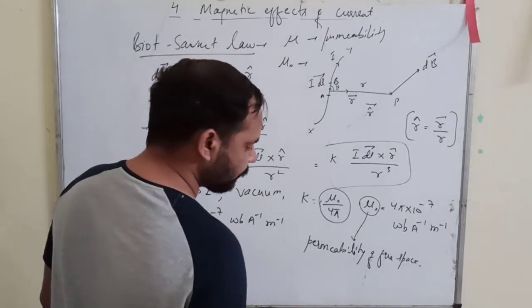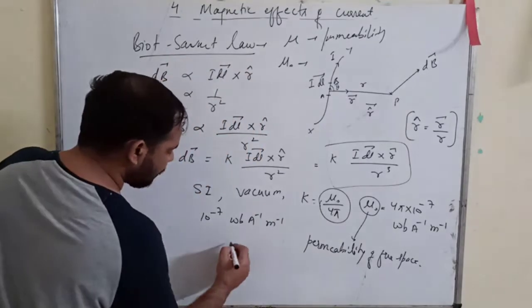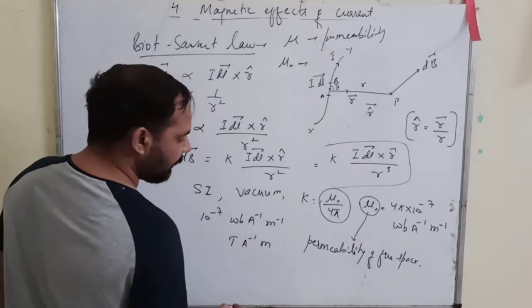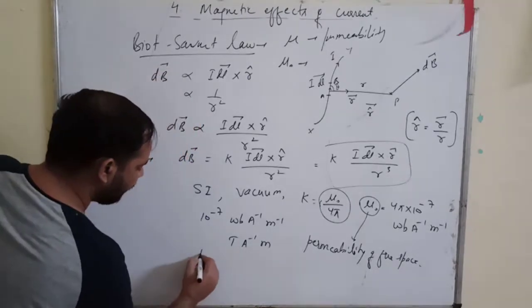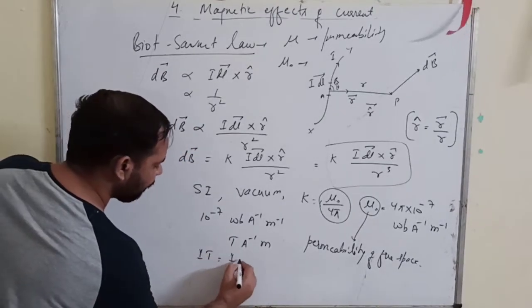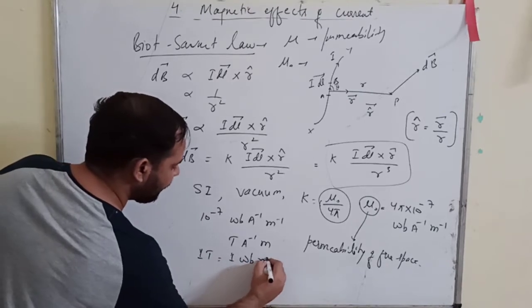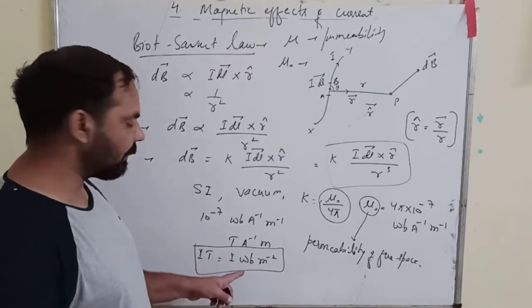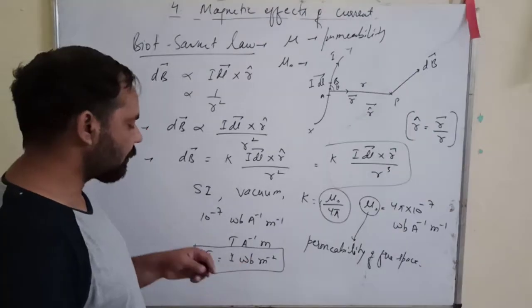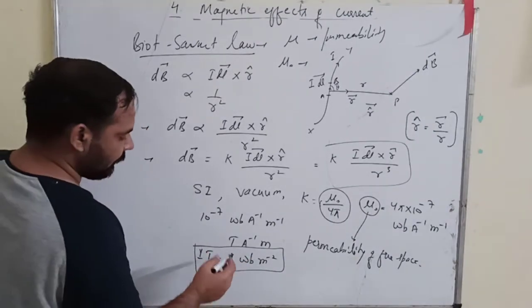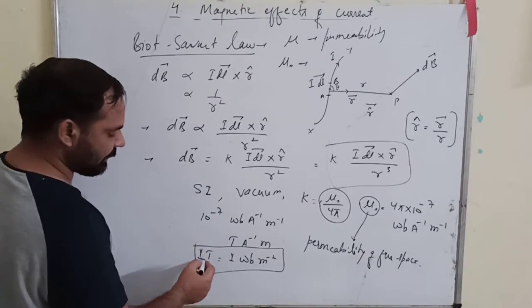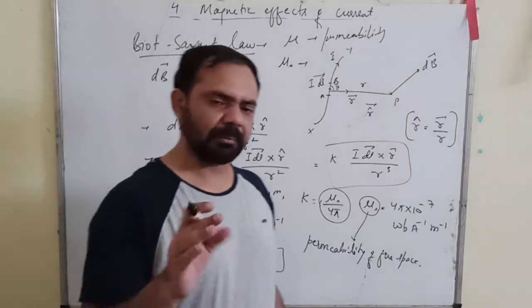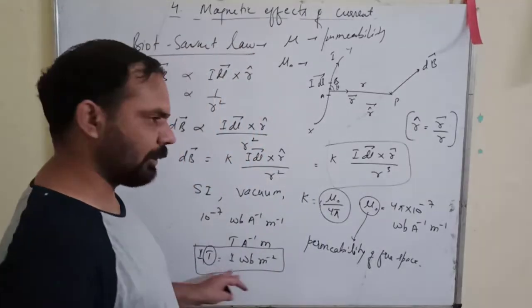Or it is also called Tesla per ampere meter, because 1 Tesla is nothing but 1 Weber per meter square. Remember this: you will be clear about these units when we go through the chapter.